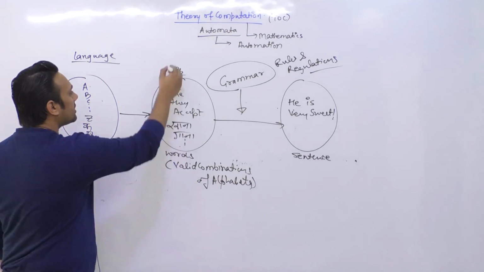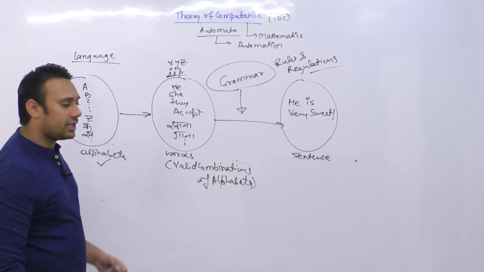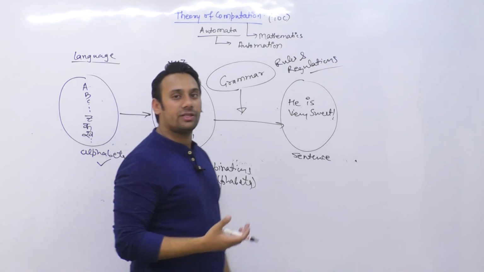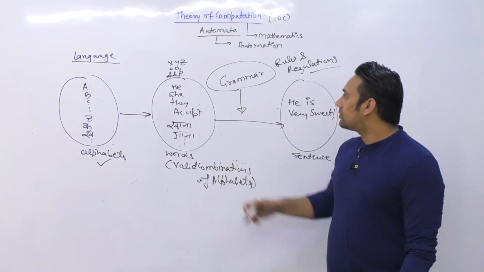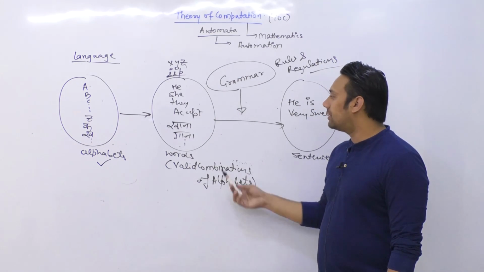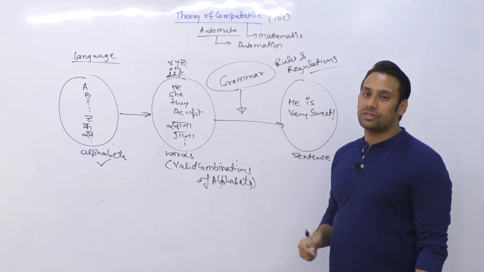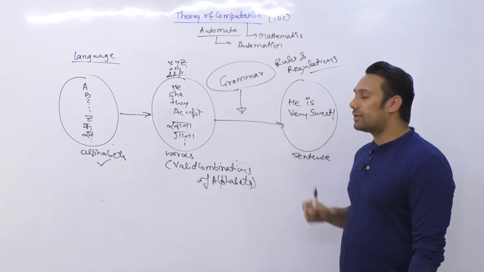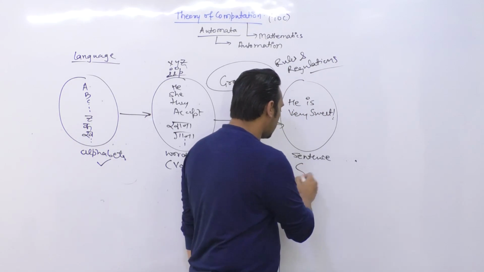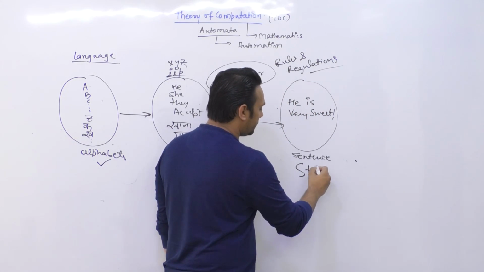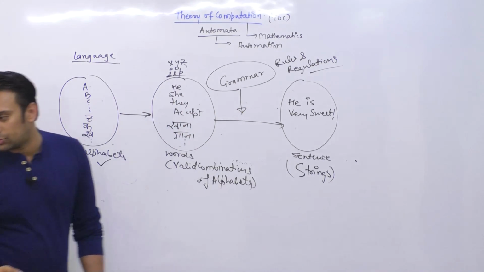If I say the combination X, Y, Z, this is not a valid combination. So in every language, there are some combinations which are valid and some which are invalid. These valid combinations create a valid word. And we combine these words with the help of a grammar so that we can create meaningful sentences, and these sentences are also called strings.